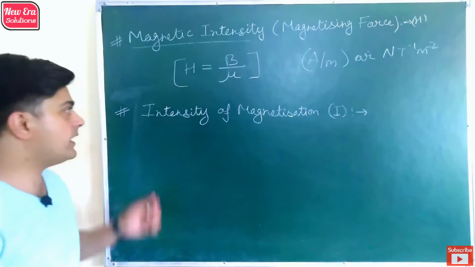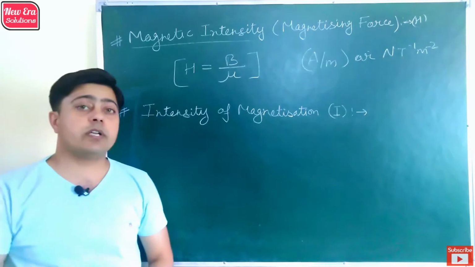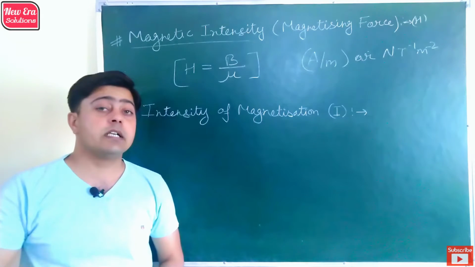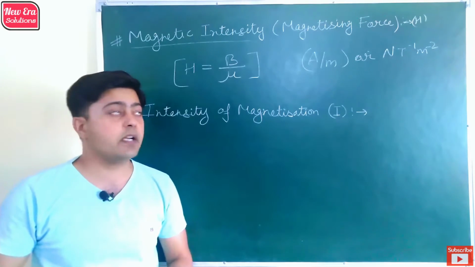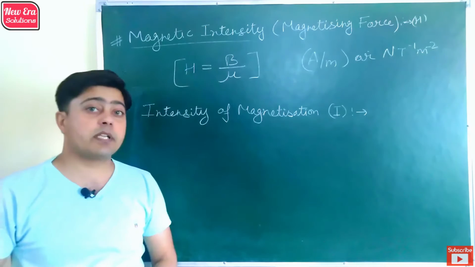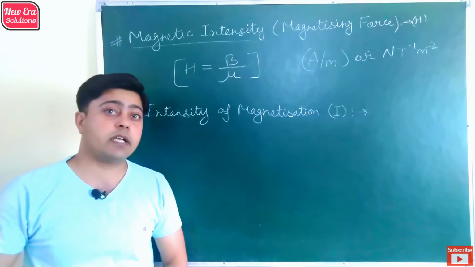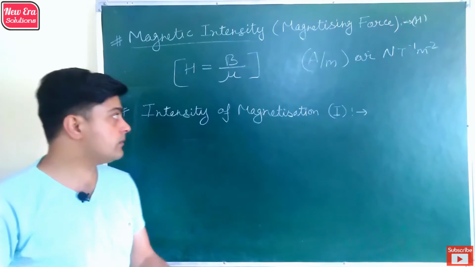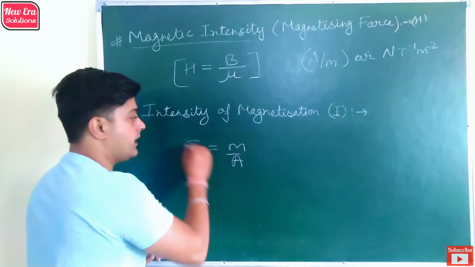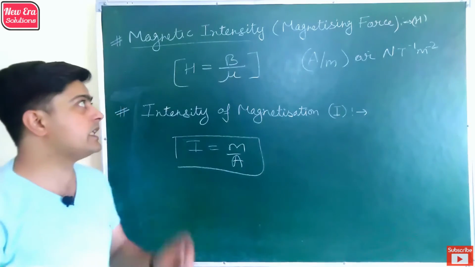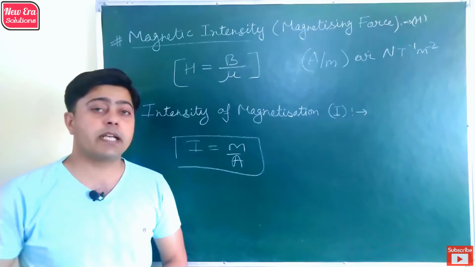The next term we have is intensity of magnetization, represented by capital I. It is defined as the degree up to which a substance can be magnetized when it is placed in a magnetic field. So magnetic intensity is the property of magnetic field and intensity of magnetization is the property of substance to get magnetized. In other terms, intensity of magnetization is basically the pole strength per unit area. By using this formula, we can find intensity of magnetization as well as magnetic intensity.